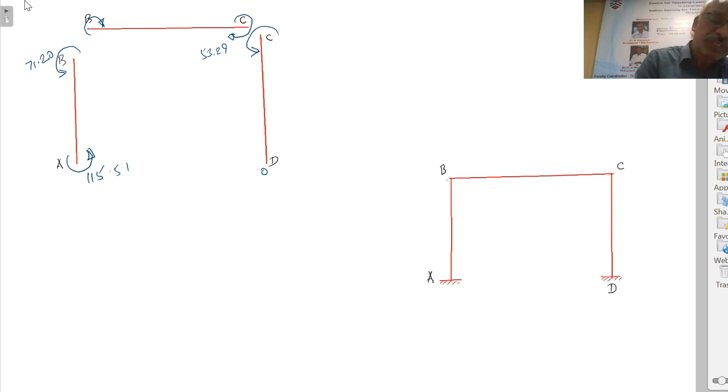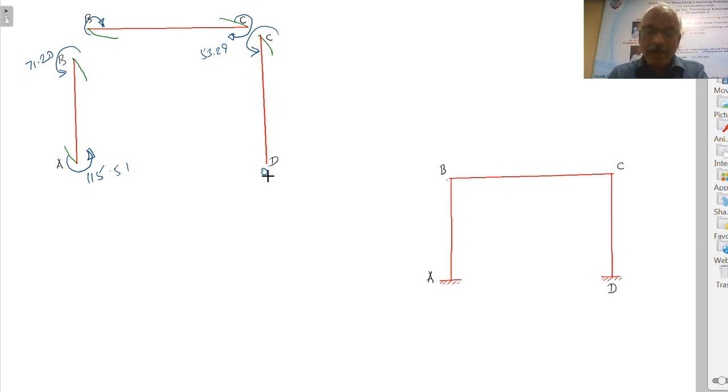Therefore this will cause tension on the inner side. This anti-clockwise moment will cause tension on the outer side. This will cause tension below because it is clockwise. This is again clockwise, this will cause tension above. And this is anti-clockwise, so this will cause tension outside. And here it is 0. These are the moments, so this is a free body diagram.